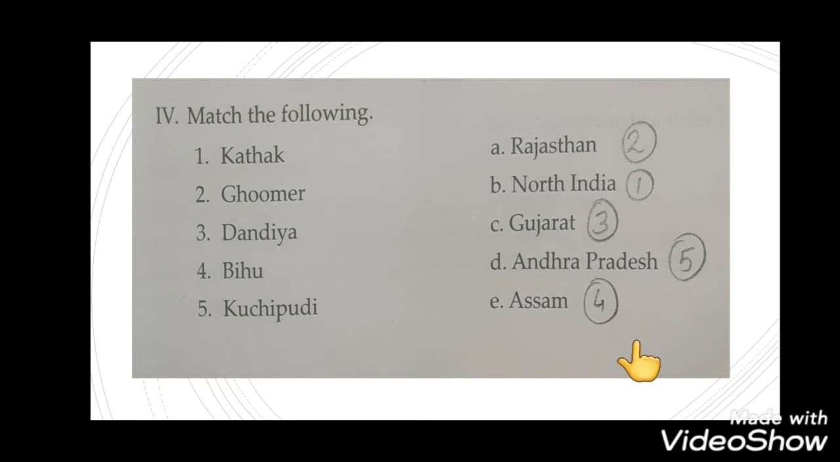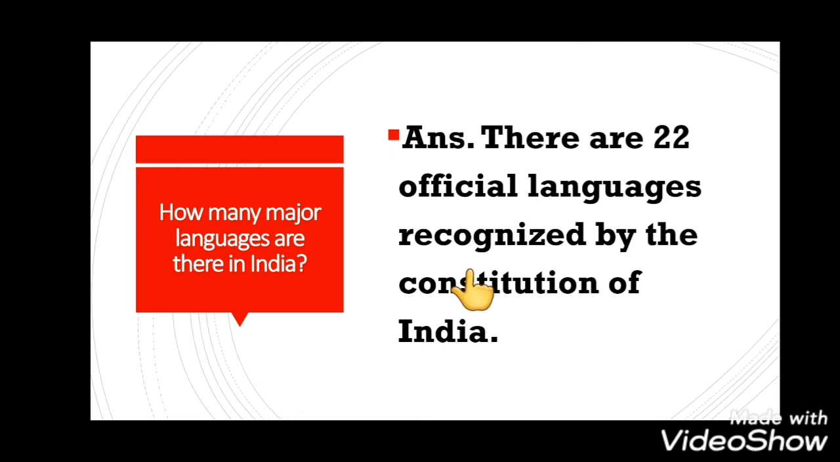Now come to match the following. We have to match according to the given ones. Kathak is the dance form of North India. Ghumar is the dance form of Rajasthan. Dandiya is the dance form of Gujarat. Bihu is the dance form of Assam. Kuchipudi is the dance form of Andhra Pradesh. Now students, we will see the question answers.